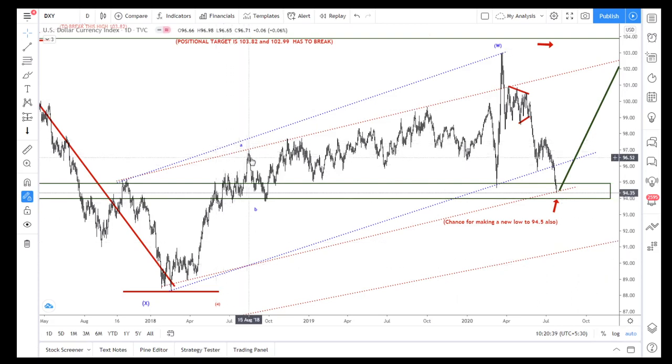So this A is a complete A. I will show you here.